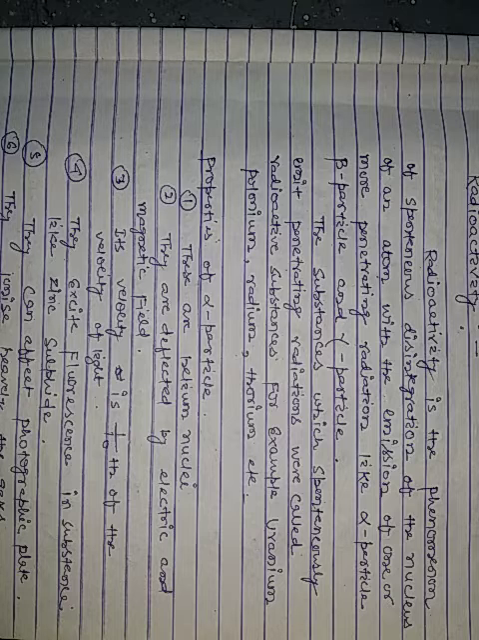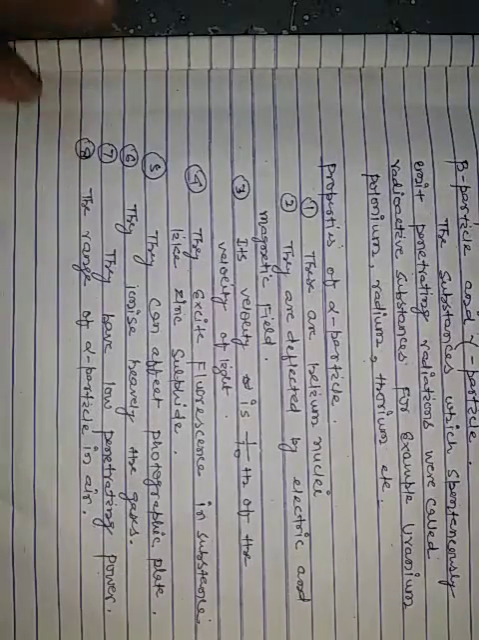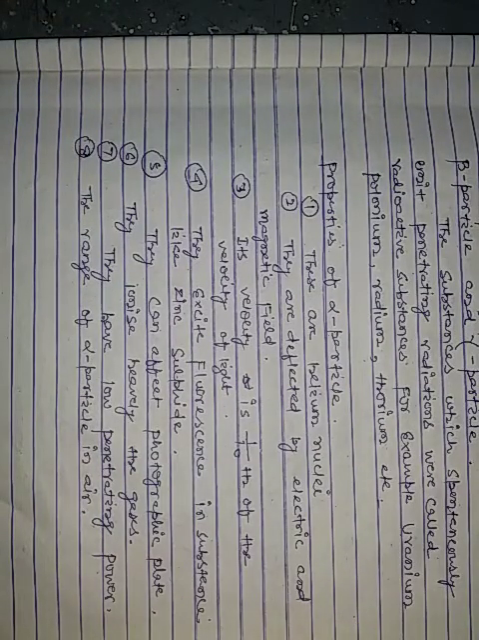Now, the properties of alpha particle. Three main particles are emitted from the radioactive nucleus: the alpha particle, beta particle, and the gamma particle. First, we discuss the properties of alpha particle.